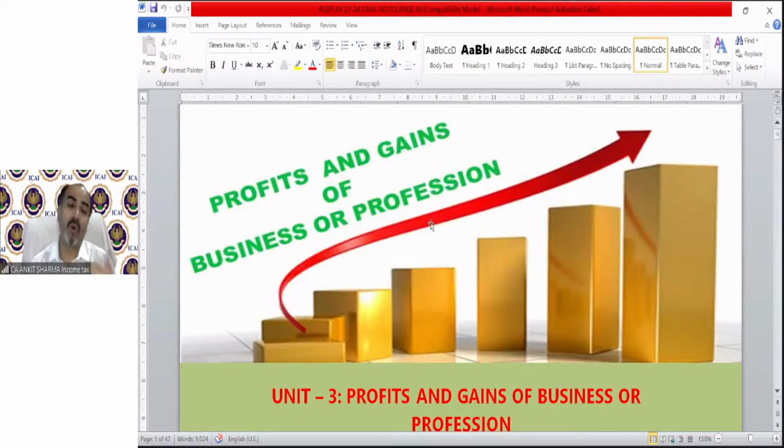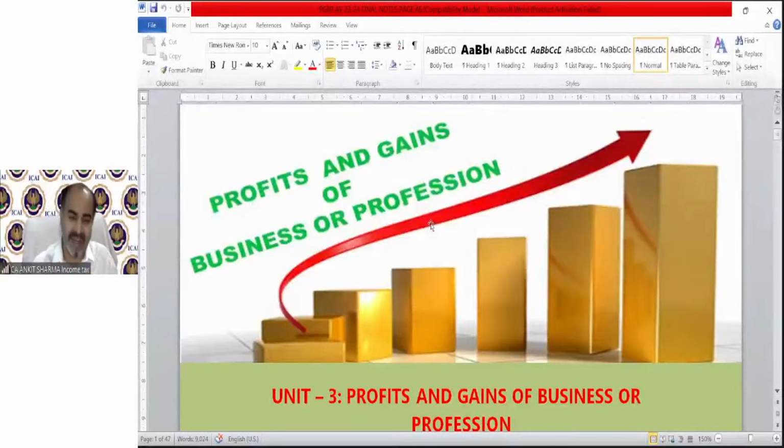Again, I have told you that in other heads, like under the head salary, the faculty must have told you that there must be a relationship of employer and employee. Then they must have told you the meaning of employer-employee relationship. Then that payment will be called salary.